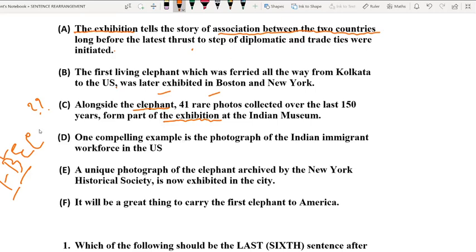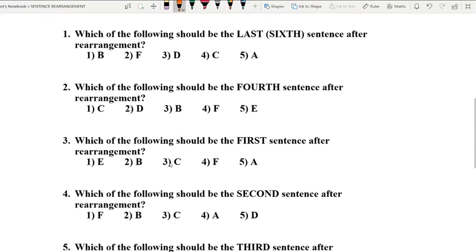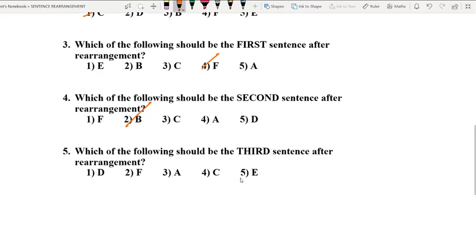So now it is going to be your next option: F, B, E, C, A, and I don't need to tell you the last one, that is option number D. So the order should be F, B, E, C, A, D. If I want to give you the answers, then most probably 1 should be 3, 2 should be 1, 3 should be 4, 4 should be 2, and the last option should be E.